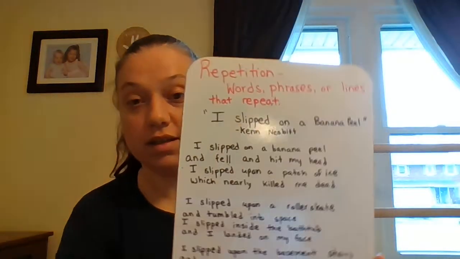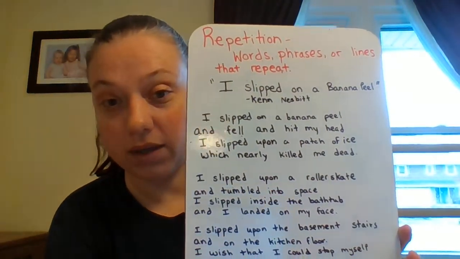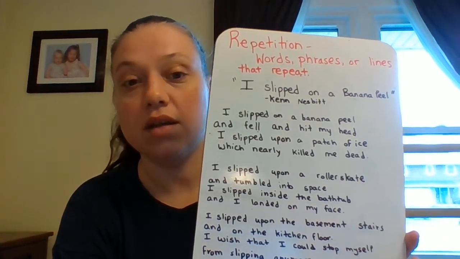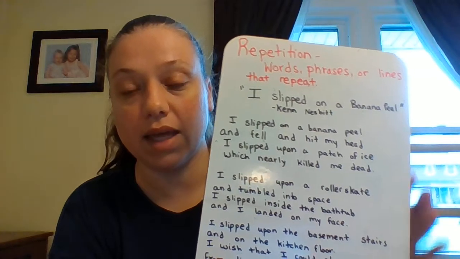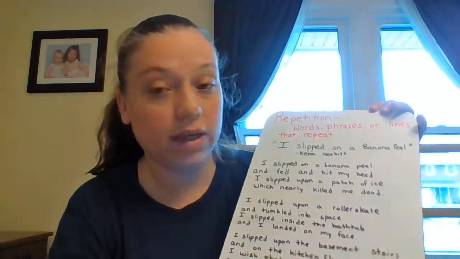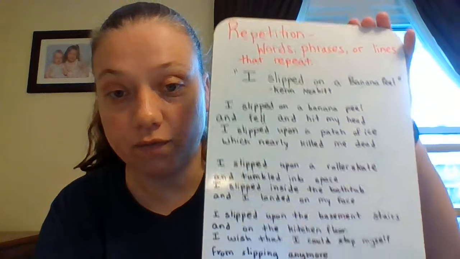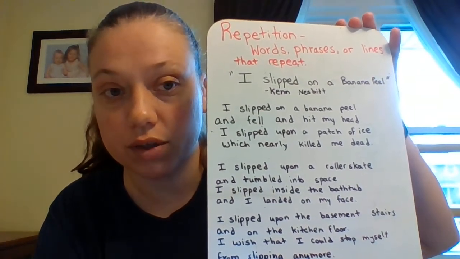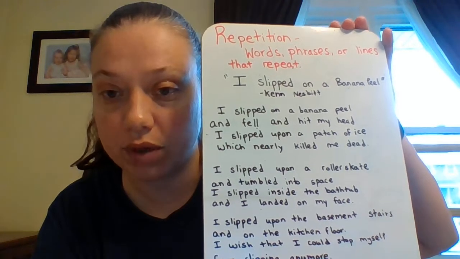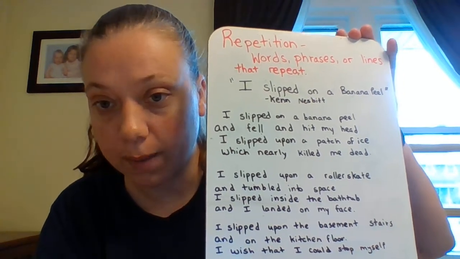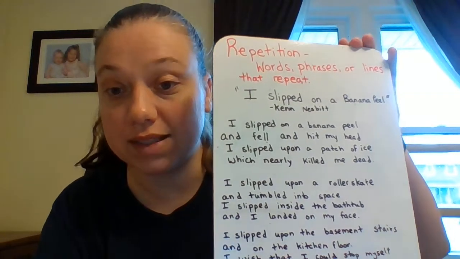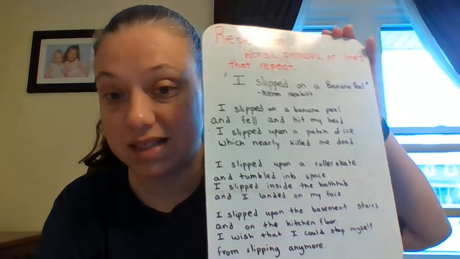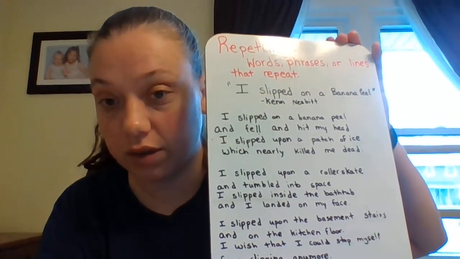So here is our board, and I'm going to read an excerpt of I Slipped on a Banana Peel by Ken Nesbitt. While I'm reading this, we're going to be looking for examples of repetition. So words, phrases, or lines that repeat over and over again. This is what you're going to do on your independent activity today. You're going to have a similar poem, and you're going to be identifying the stanzas, the lines, and circling repetition.